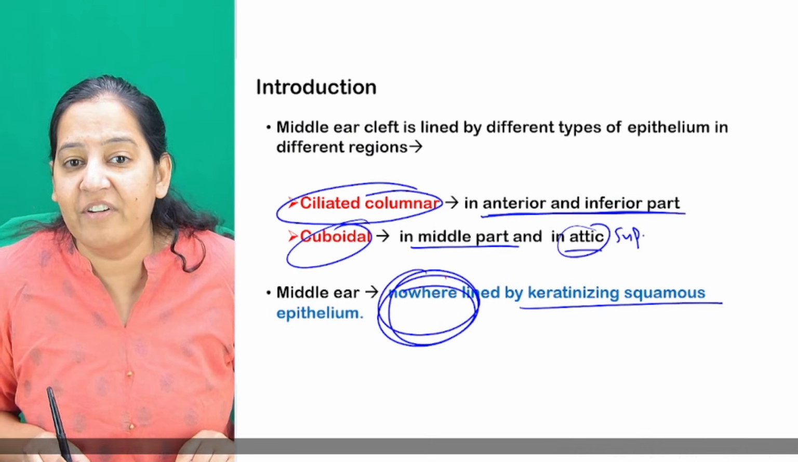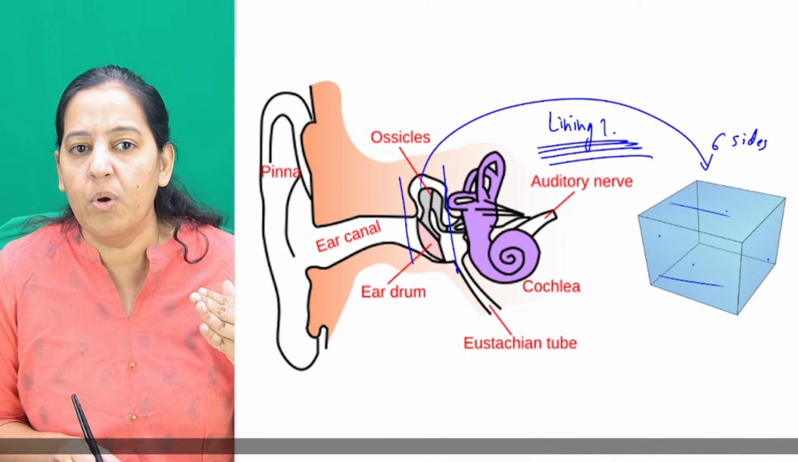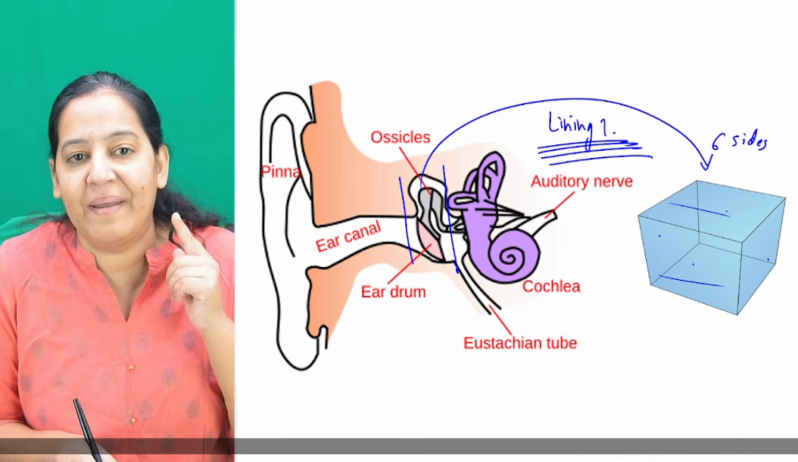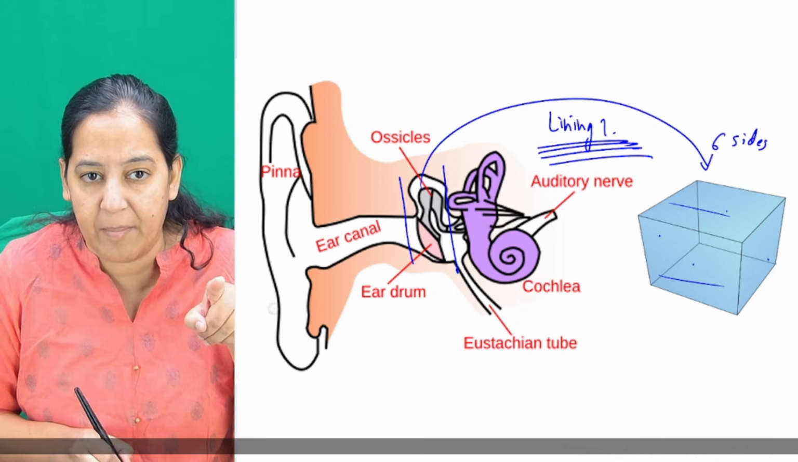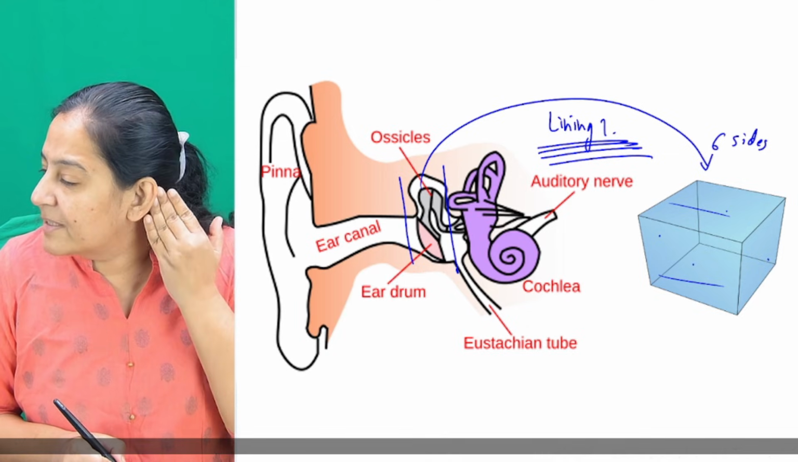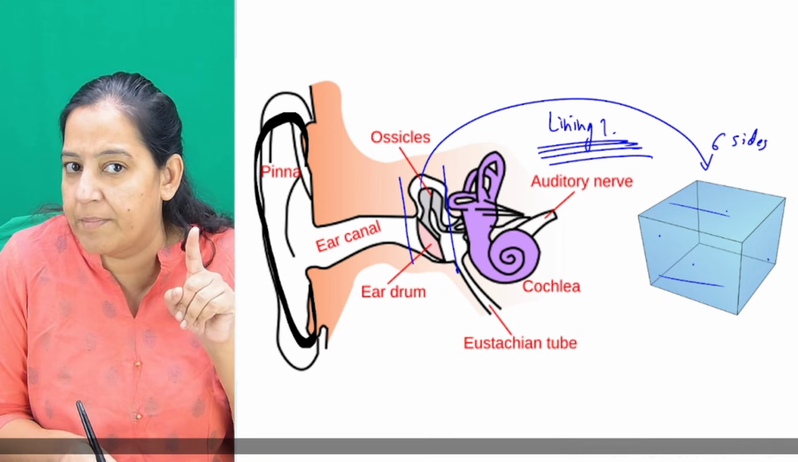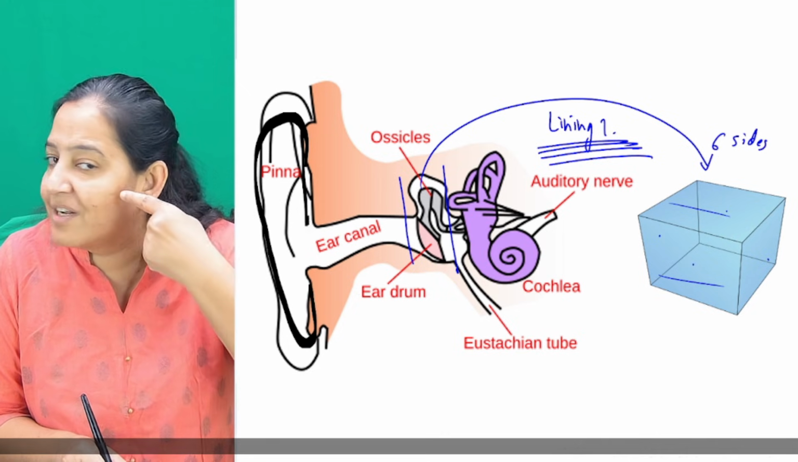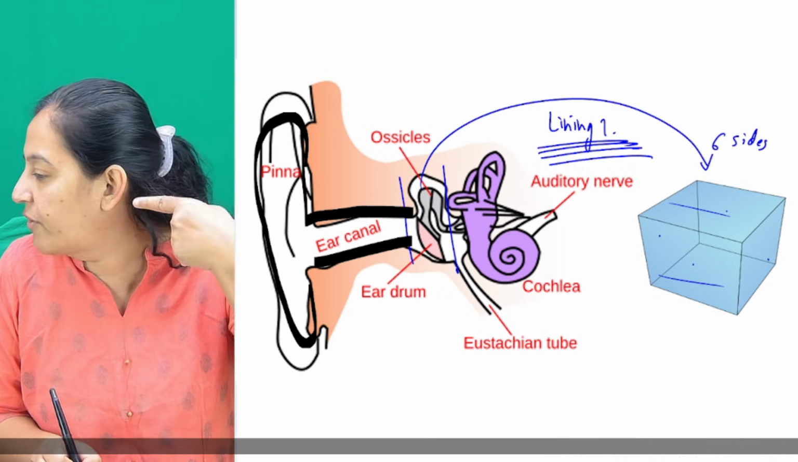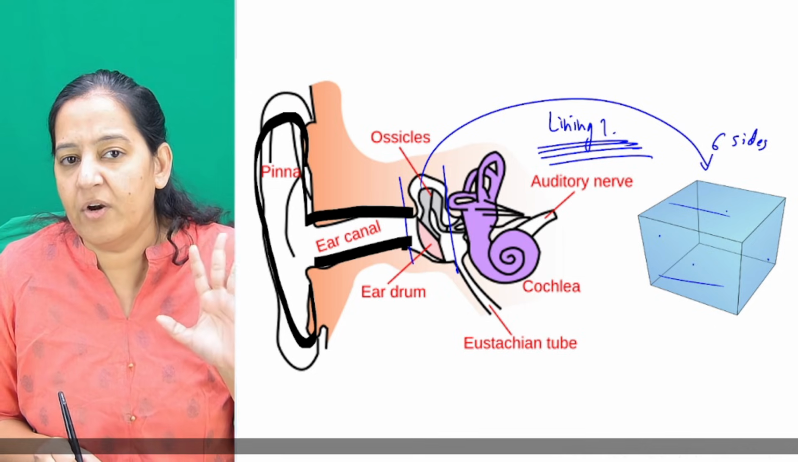Why am I highlighting the word not squamous? Because I want to tell you this is my pinna. Can you see the pinna in this diagram? What is the lining of the pinna? It's skin, stratified squamous. That is skin. It is leading to the external auditory canal. See, this is the external auditory canal. It's going inside the external auditory canal. So here also it's squamous.